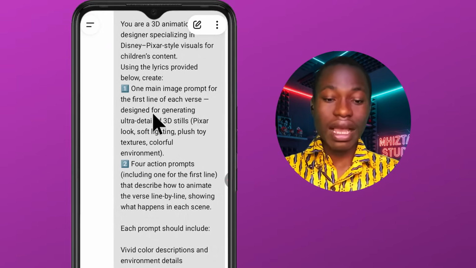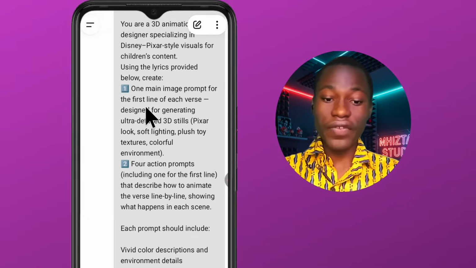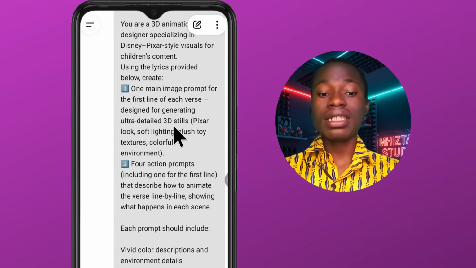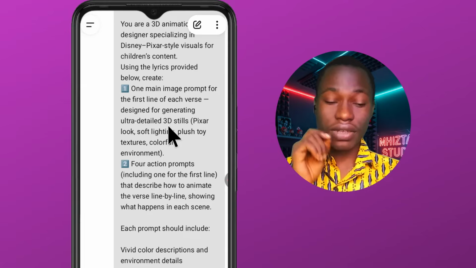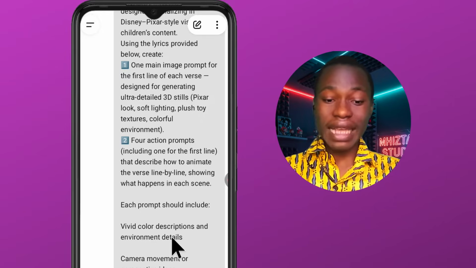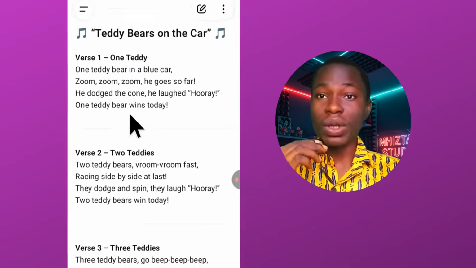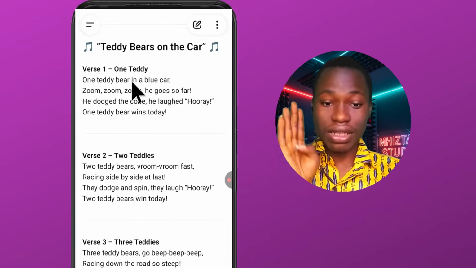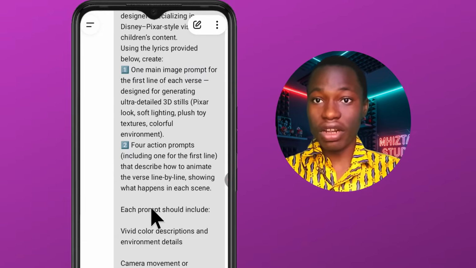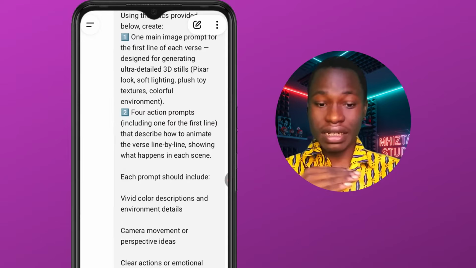Now, under this place, I wrote something that you need to pay close attention to, which is one main image prompt for the first line of the verse, designed for generating ultra detailed 3D tail. Now, this is just like it's going to generate one image for one verse of the song that we just wrote right now, and then it's going to generate another 4 action prompts under it. And if you remember when we were writing the song, you know that the song has just 4 lines, so it will just generate an image of the song and then generate 4 action prompts for the four lines. Don't worry, if you get confused, you're still going to understand this when we start generating the images, okay?